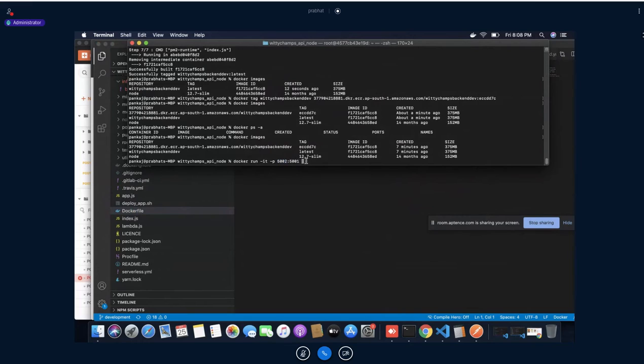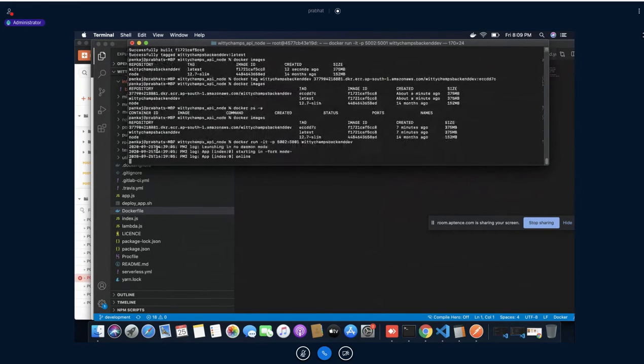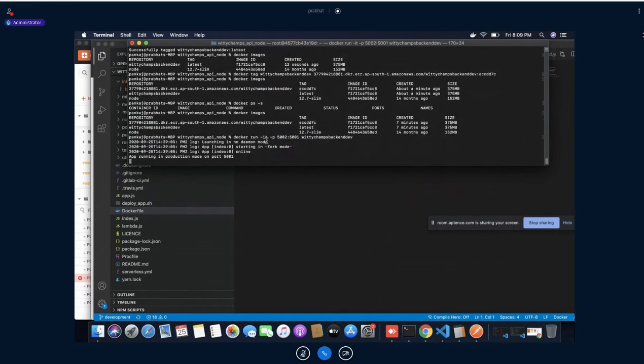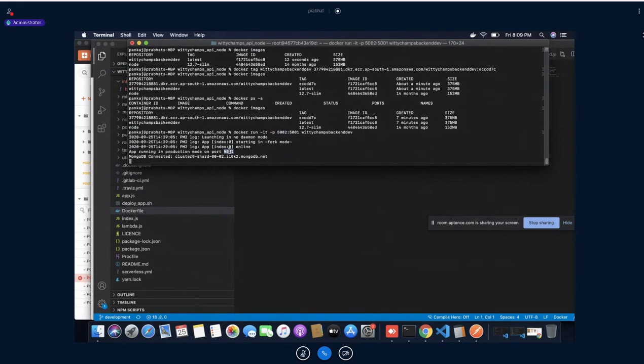And for which Docker image should I run? I should run this Docker image. If I do so, what will happen? Our application would run in the background with a port number. The internal port would be this one and the external port would be this one, 5002.